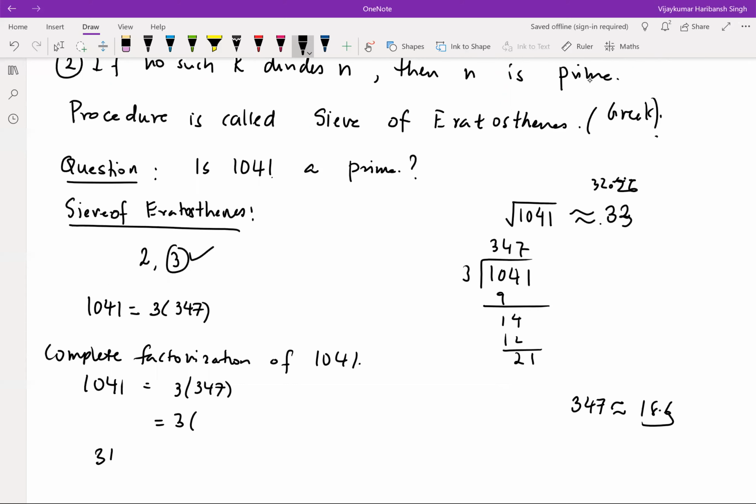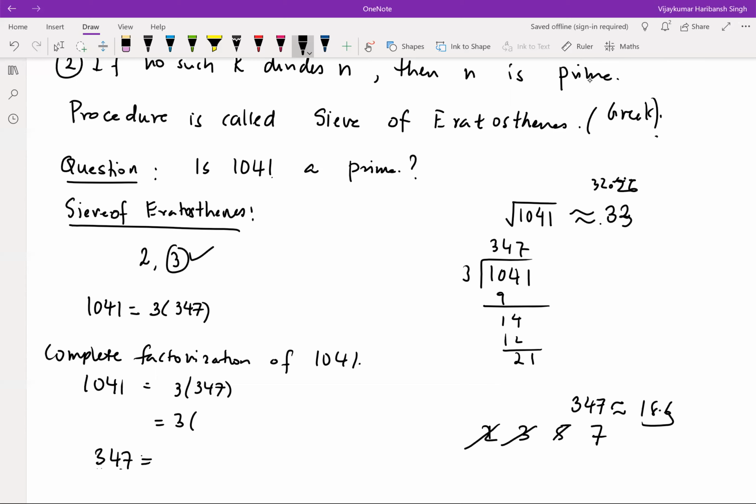So we are looking for the factorization of this number. Is it divisible by 3? You have 8 plus 7 is 15, so 7 plus 7, 14. No, it is not divisible by 3. Next one is 5. No, not divisible by 5. So let me write down: 2, no; 3, no; 5, no.